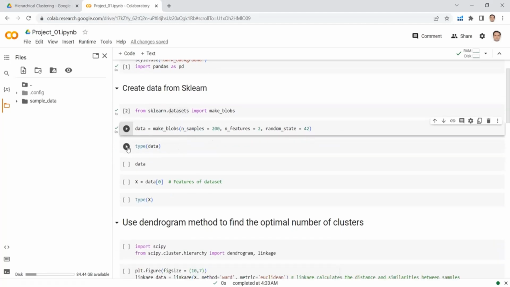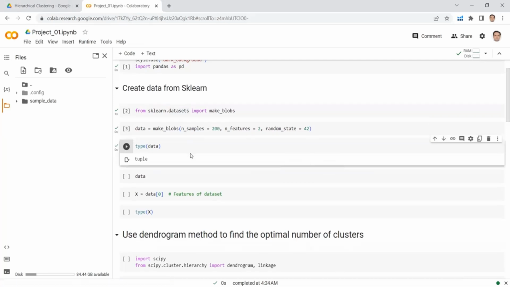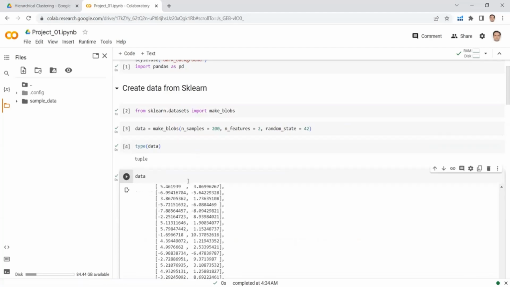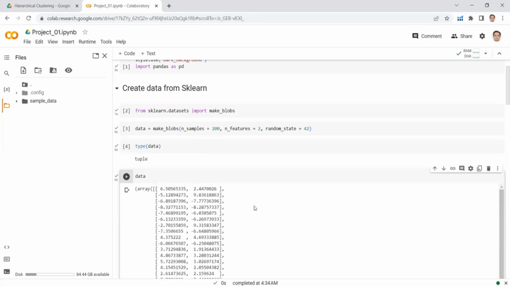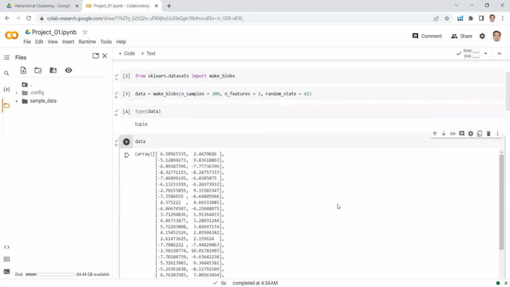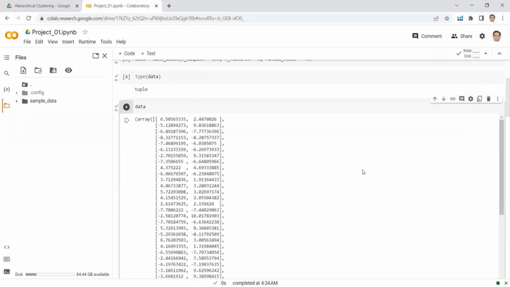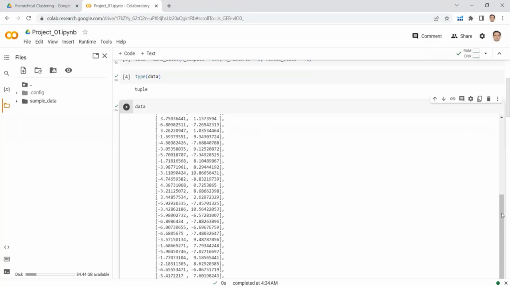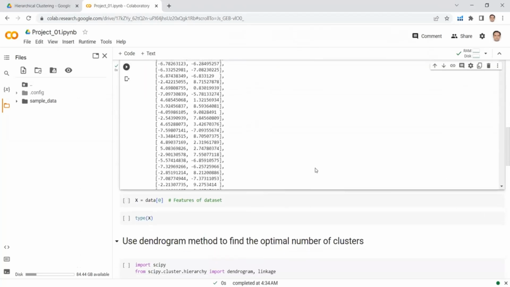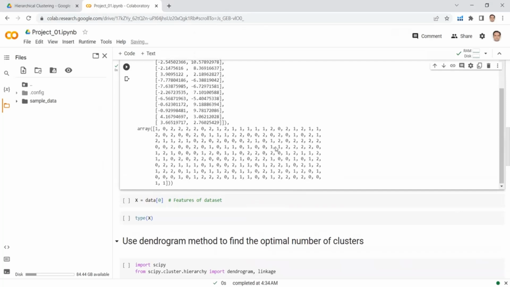Now check the type of the data. We know from our previous section that this data is of tuple type. If we want to see the data, we can see that this is a tuple, and here we have 2 features and we have 200 samples. After that, we also have labels.